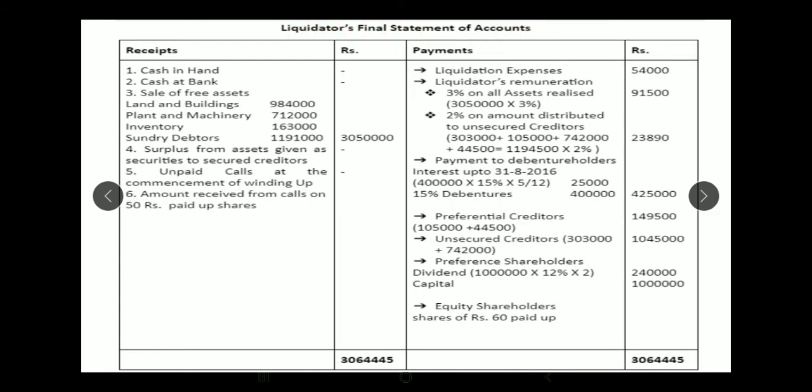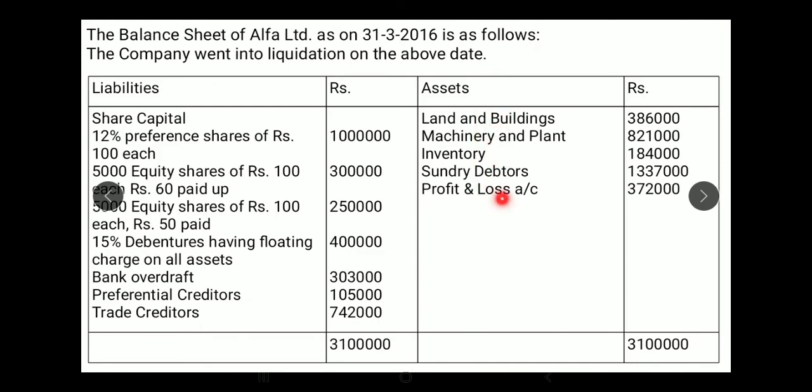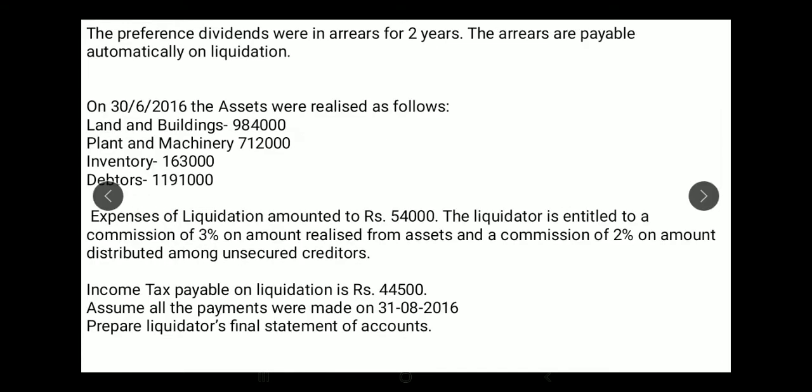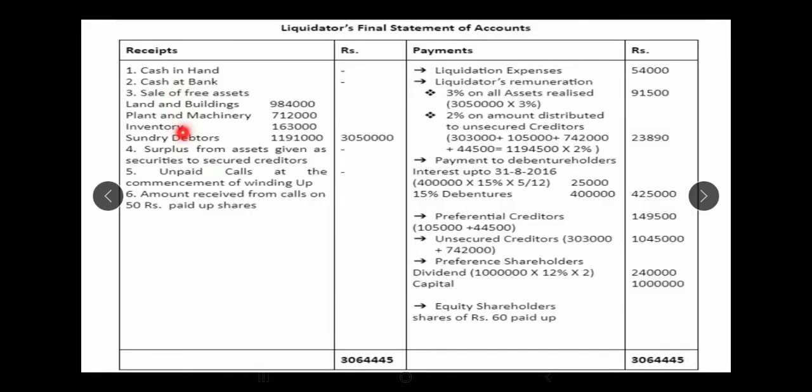Liquidator's final statement of accounts. There's no cash in hand and cash at bank in the balance sheet. As you can see here, no cash in hand, cash at bank. So assets realized are given in the adjustments: land and buildings, plant and machinery, inventory and debtors. So write it down as it is. These are free assets because nowhere they have mentioned about secured creditors. Total assets realized is 30,50,000. No mention about securities given to secured creditors, so this is nil.